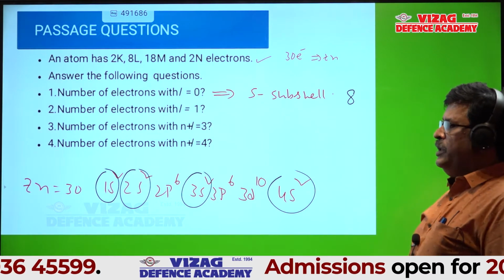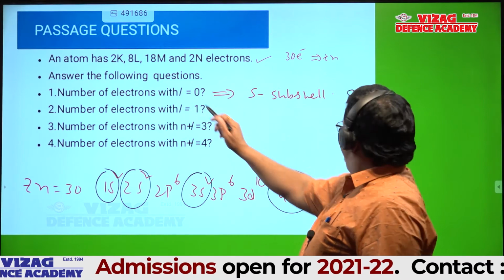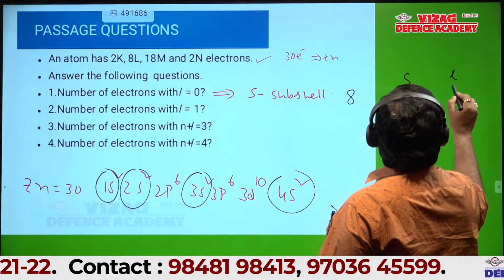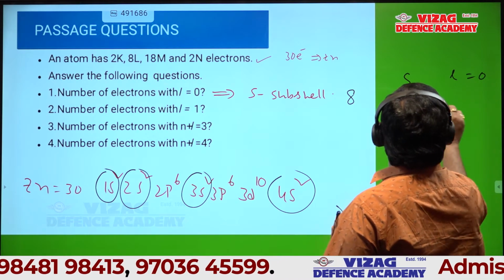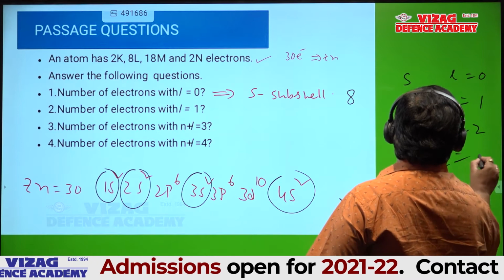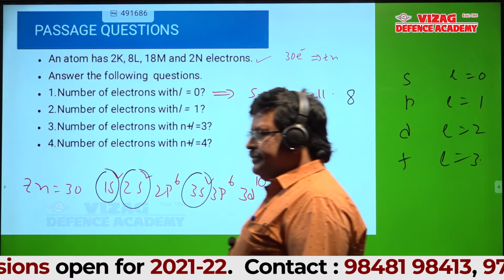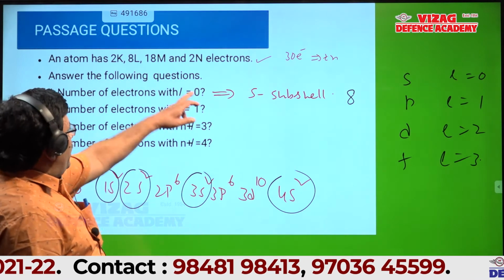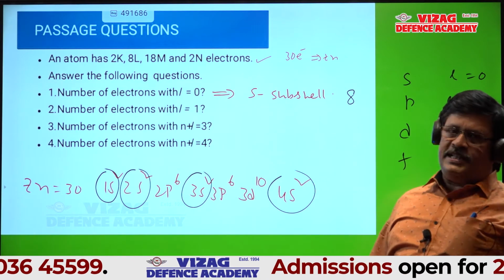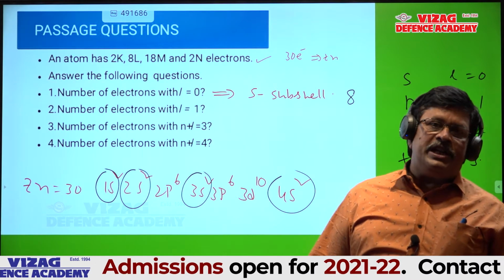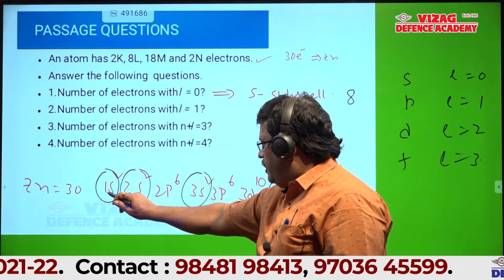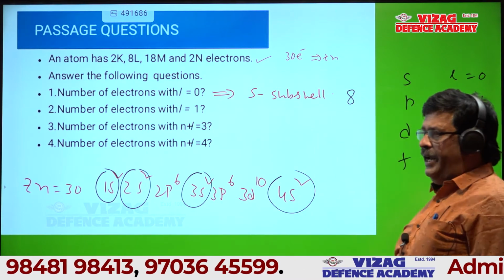Okay, wait. I gave L value 0. For the s subshell, L value is 0. For the p subshell, L is 1. For the d subshell, L is 2. For the f subshell, L is 3. You know these 4 values or not? So in the first question I asked the number of electrons with l=0. So you should count all s electrons in that atom, that is electrons in 1s, 2s, 3s and 4s. Is it okay?